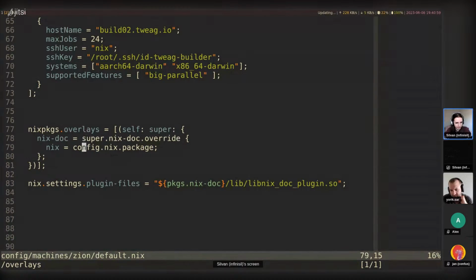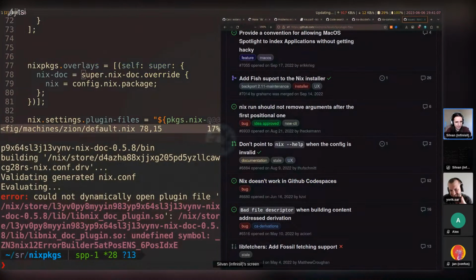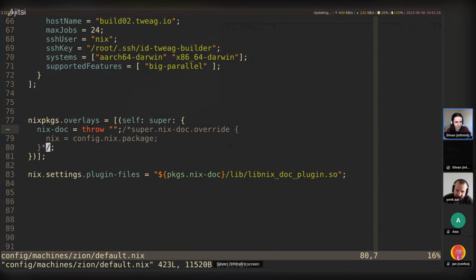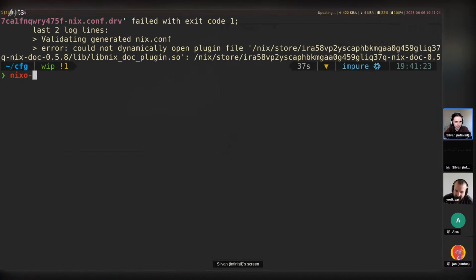Do I have a bug in my own system builder? Let's try to figure this out. So I'm going to do just a throw here to make sure I can know when it actually fails. And instead of doing a full system build, I guess this depends on how your system is set up. Usually it would be just a nixos-rebuild build. I don't think you can just do an evaluation or an instantiation with nixos-rebuild.